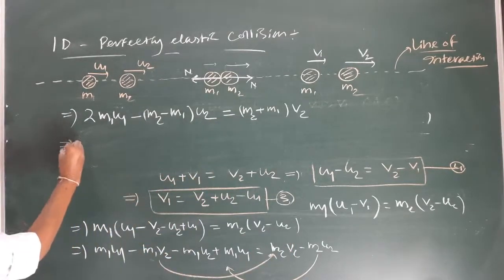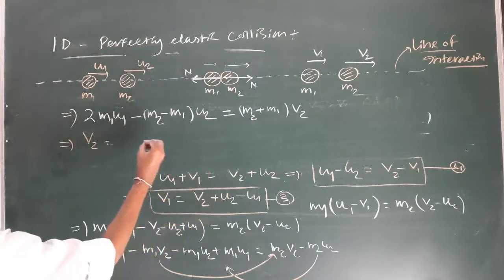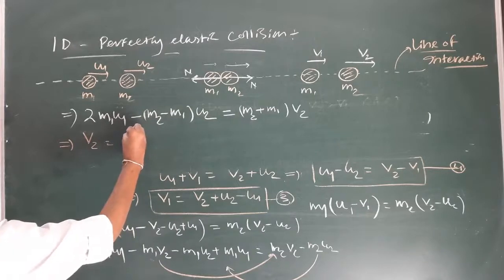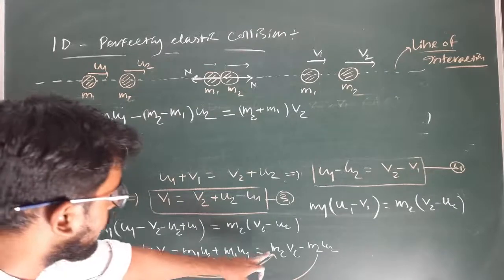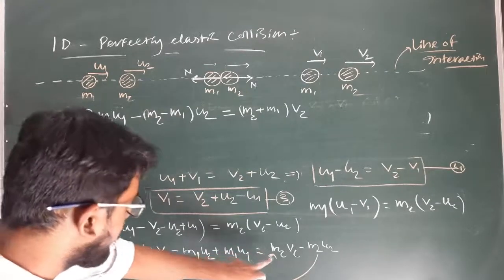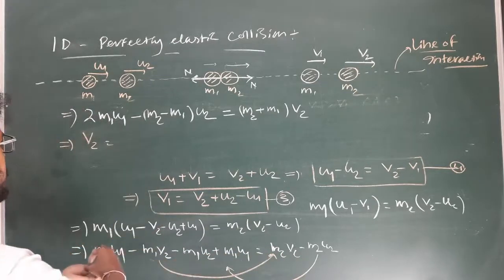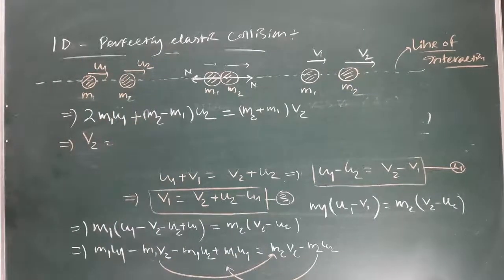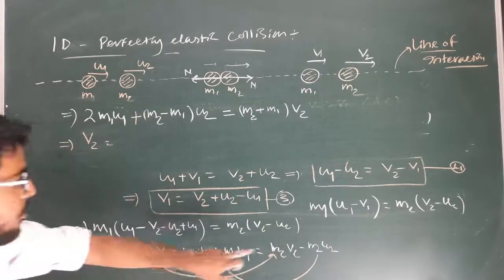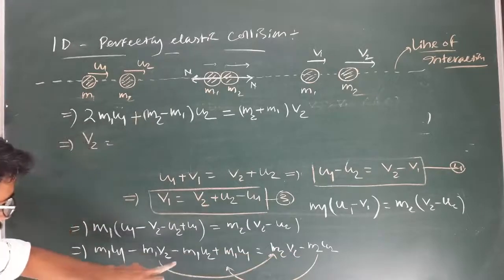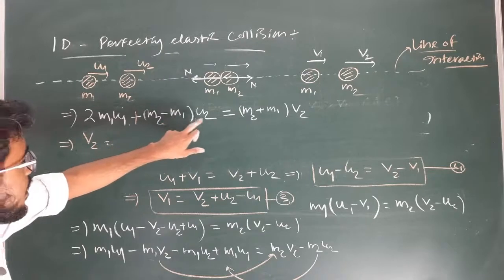So from this I can write v2 equal to how much? Just a minute. This is negative, so when it is taken to the left hand side it will become plus m2 u2 minus m1 u2, so it will become plus (m2 minus m1) into u2.